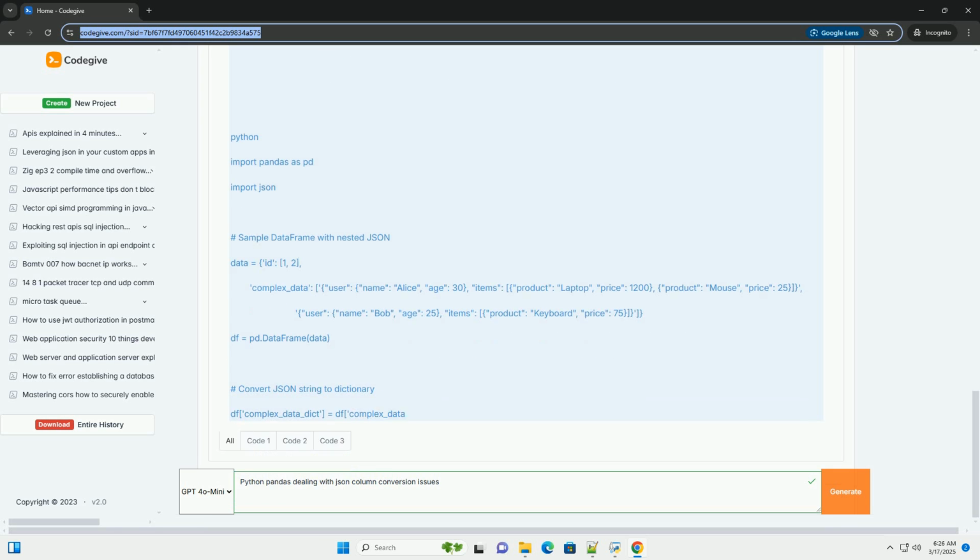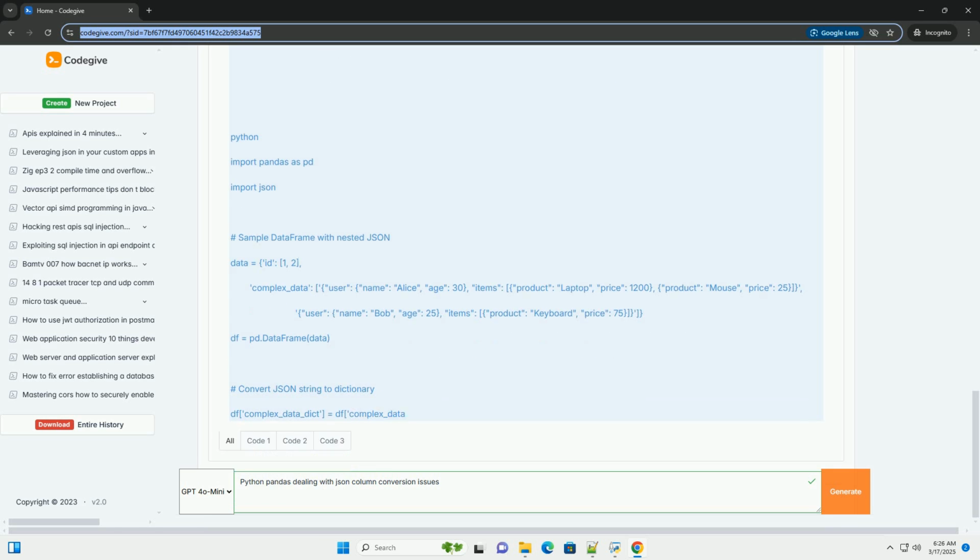The json.loads function parses the JSON string into a Python dictionary. We create a new column named details_dict to store the resulting dictionaries. We then extract specific fields, name, age, city, from the dictionary and create new columns.